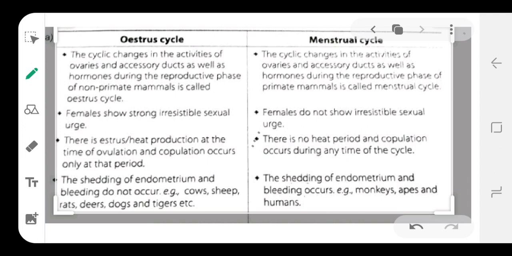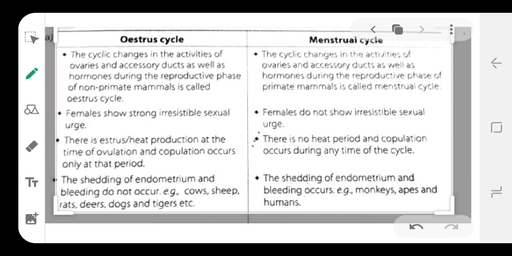In the menstrual cycle especially, it consists of the menstrual phase, the proliferative phase, and the secretory phase. But the estrus cycle doesn't consist of any such stages. It only consists of a very short period of estrus, or the heat period.